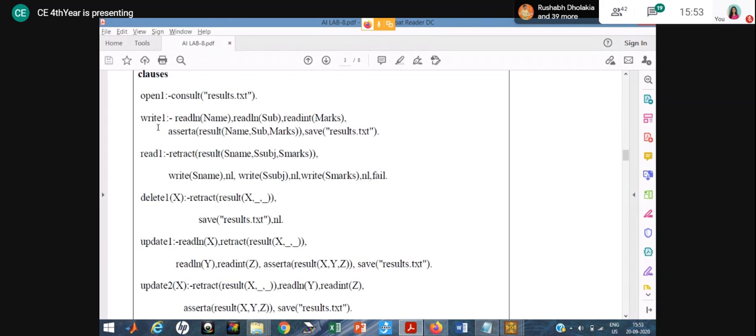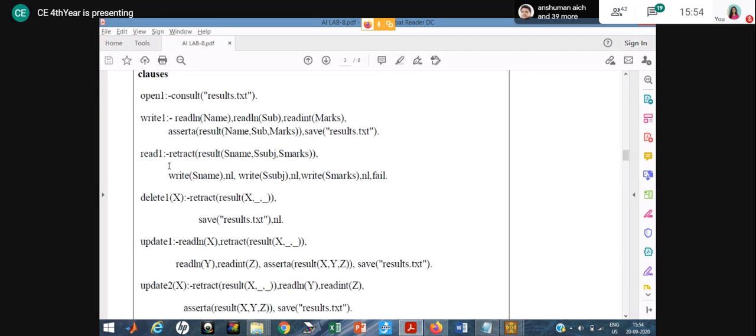Now then when I write one, write one I have used for inserting the data. First I explain to you, and then I am implementing it so you can understand, everyone. Okay, first listen. I will explain this program, and then we will perform. So here in write, first it reads all the data from the user and then uses assertA. That means this particular fact is inserted into the database, and after using assertA, when you insert, after that you have to write the save predicate, right? So now your data is saved in the database.